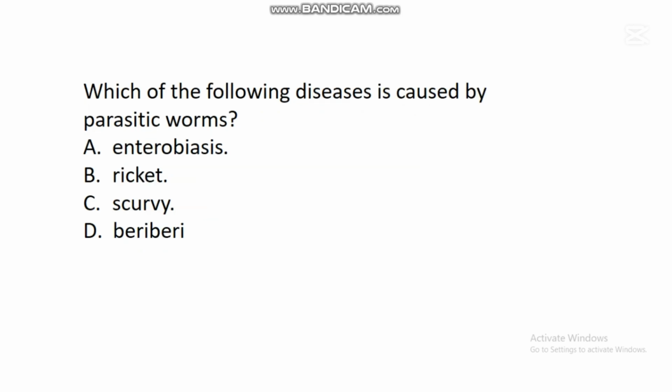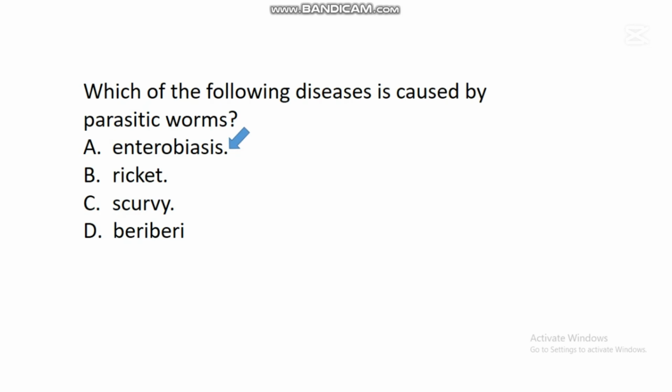The next question says, which of the following diseases is caused by parasitic worms? A. Enterobiasis. B. Rickets. C. Scurvy. D. Beriberi. In this question, the correct answer is A. Enterobiasis. This enterobiasis is caused by parasitic worms in the body system.